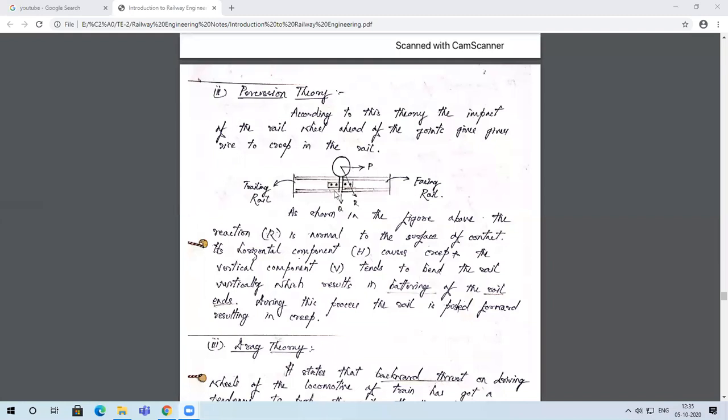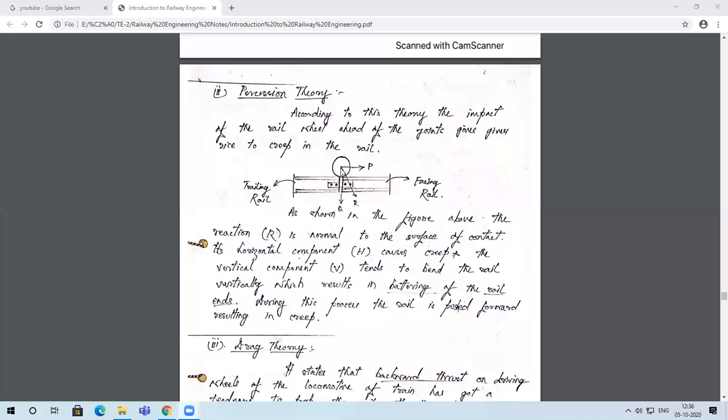Under such circumstances, when the wheel moves, say for example in this direction as shown in the figure, if it moves in the forward direction, when the wheel comes and touches this edge, it will batter that particular section, or hammer that section. In some cases you might see defects or failure in the rail in this section. Other than that, if the rail is strong enough to withstand those stresses, the force exerted in this particular section of the rail will push the rail in the forward direction.